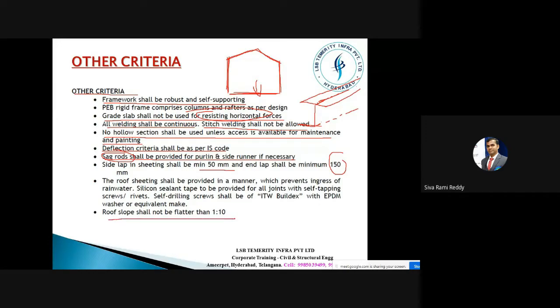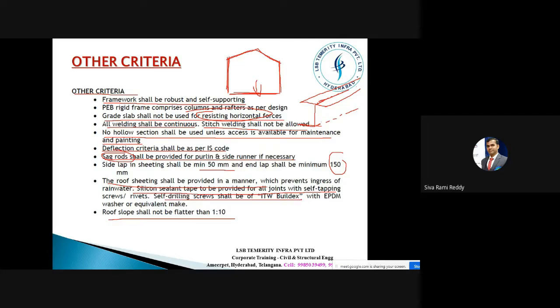Roof slope would be around 1 in 10 only. And roof sheeting shall be provided in a manner which prevents ingress of rainwater. In the sense, when rain comes, the droplets should not come through the holes where we are providing the fasteners. Silicone sealant tape shall be used for all joints with self-tapping screws and rivets. There should be a tape that you just connect to this, so that it completely covers this joint.